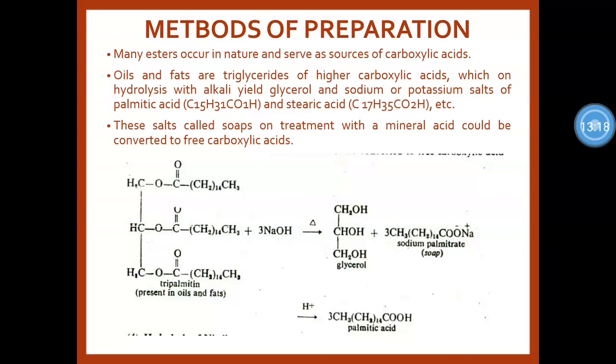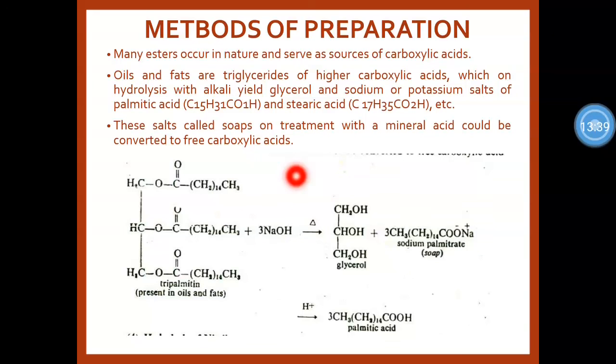Many esters occur in nature and serve as a source of carboxylic acids. Oils and fats are triglycerides of higher carboxylic acids.